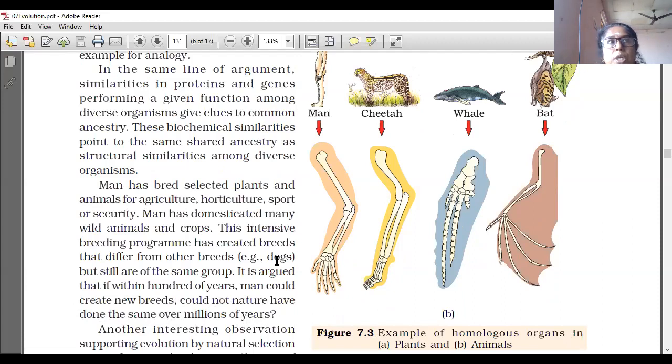The experiment conducted by man, through hybridization, tissue culture, in vitro fertilization, and all these techniques, man has created many desirable organisms, including plants and animals. If it occurs naturally, it will take millions of years for evolution, for one organism to be converted into another, or for a new species to form. That is why it takes millions of years.